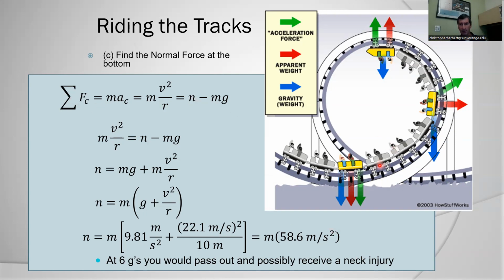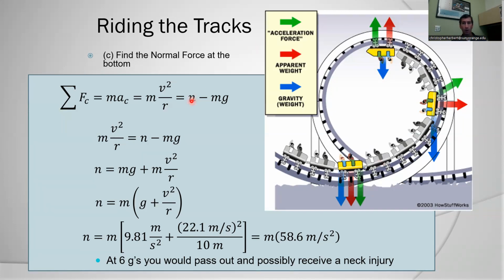Now, when I'm at the bottom of the track, it's a little bit different because my weight is pulling down, but because I'm going around curved motion, my total force is still pointing to the center of the rotation. So my normal force is going to be really, really large. Again, my weight is pulling down, my normal force is pushing up, but my total force has to point toward the center of the rotation, regardless of what other forces are present.